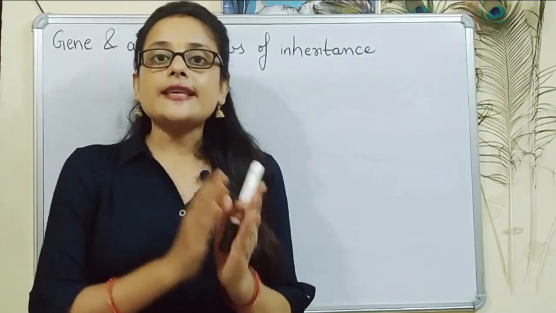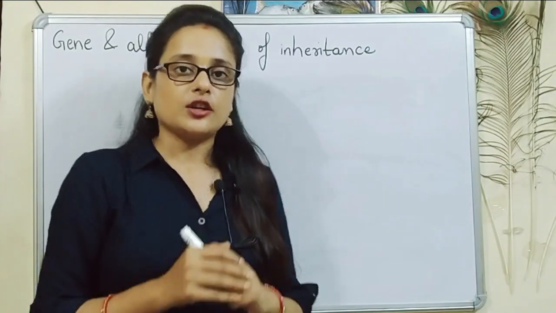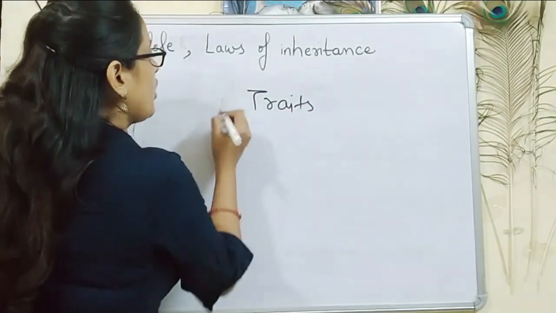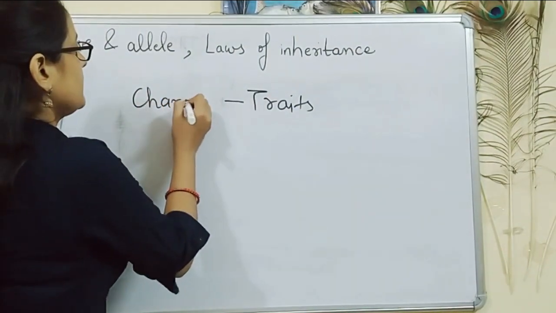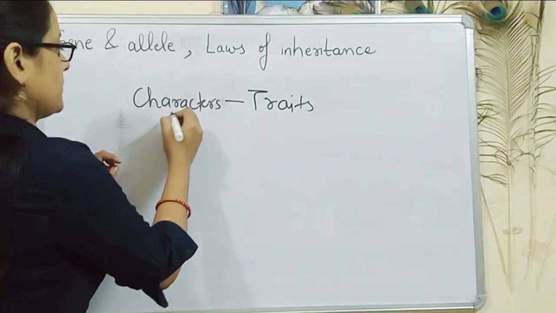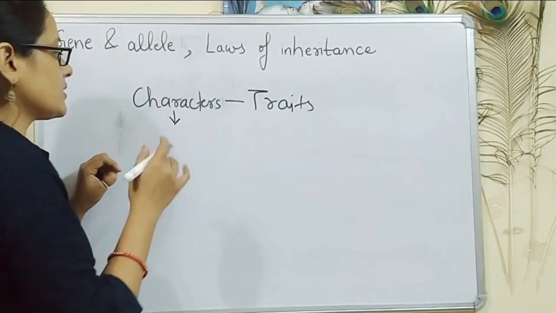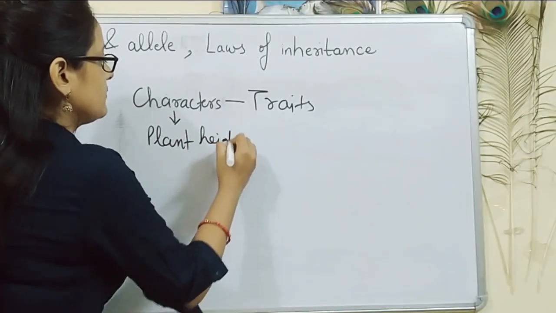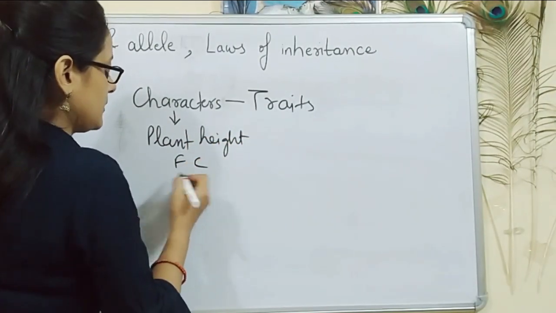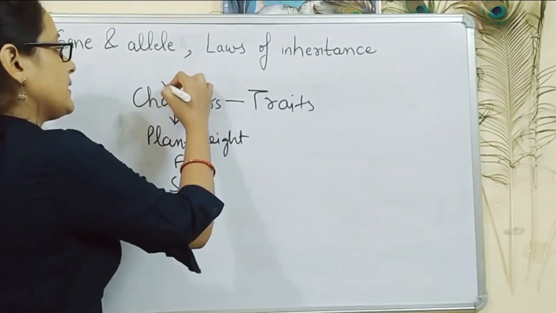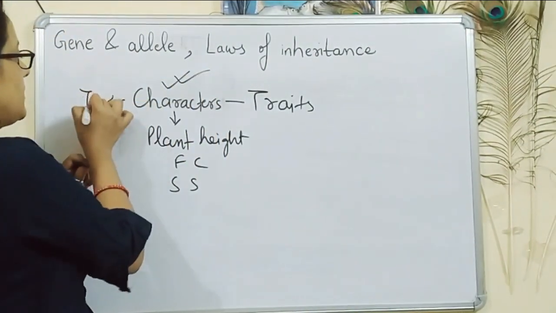Mendel chose 7 pairs of contrasting traits, which means traits are the varieties of characters. The characters which were chosen by Mendel were 7 in number. These 7 characters are given on your screen. For example, plant height, flower color, seed shape, seed color. These were the characters. So the characters which were chosen were 7 in number.